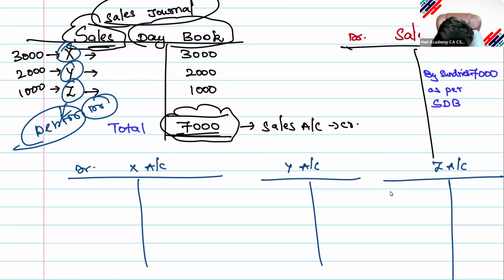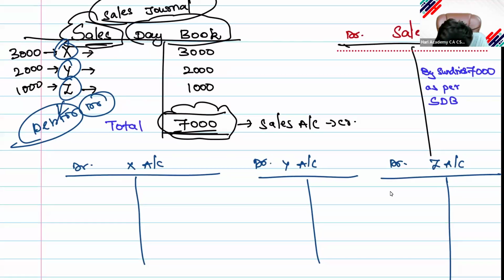In the debit side, I will post 3,000, I will post 200, I will post 1,000. Intentionally, I missed rupees 10 and did not put it.